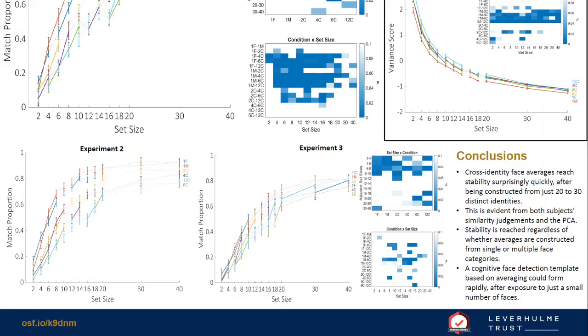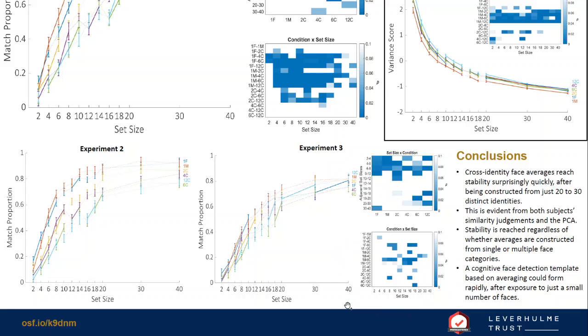Experiment 3 was identical to Experiment 2, except that category conditions were presented in separate counterbalanced blocks rather than fully intermixed. We reasoned that the differences between conditions might be due to the demands of the task. So in this experiment, the effective category number was much smaller, and conditions were converged by set size 20.